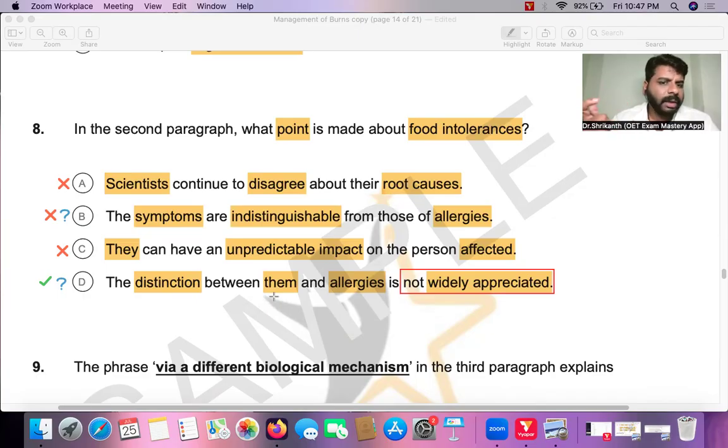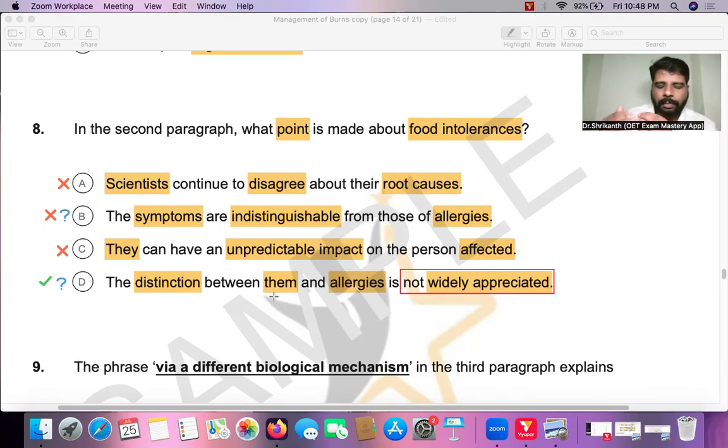And that clarity will come by understanding the question type, by understanding what your duty is, by identifying the keywords, by linking the keywords to the question, identifying the verbs, understanding the paragraph, that is reading with an aim, and then trying to eliminate the incorrect answer options one by one. Usually one or two you can very easily eliminate.